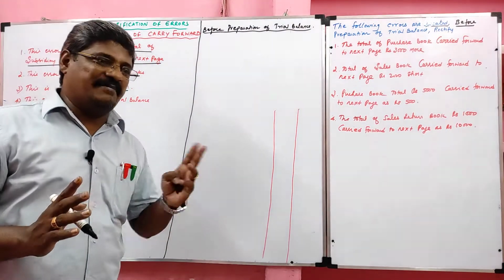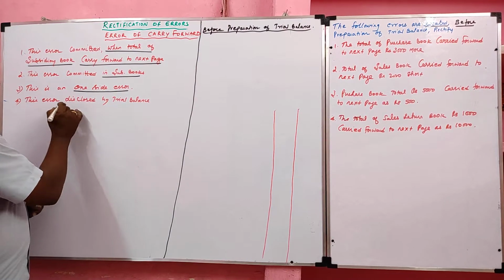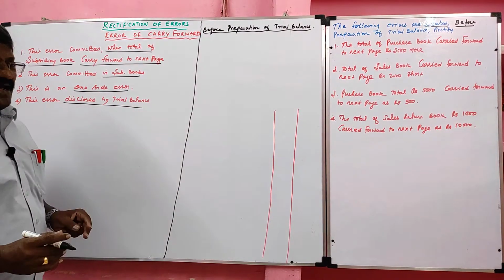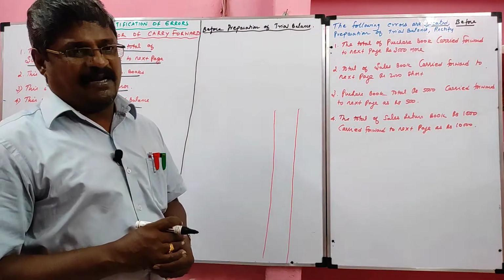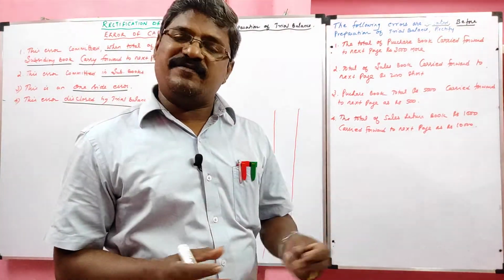This will affect either the debit side or the credit side. This error is disclosed by the trial balance. Since it is a one-side error, it will be disclosed by the trial balance. If you commit this mistake, it will be reflected in the trial balance in the form of suspense account.